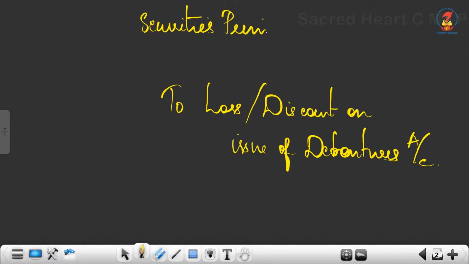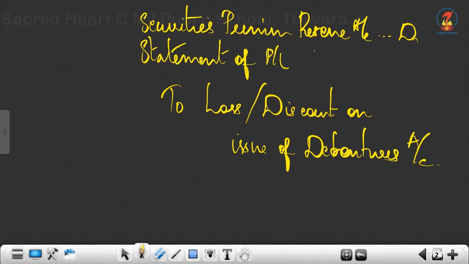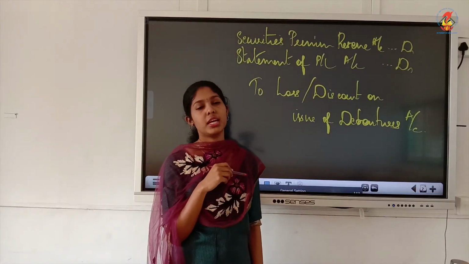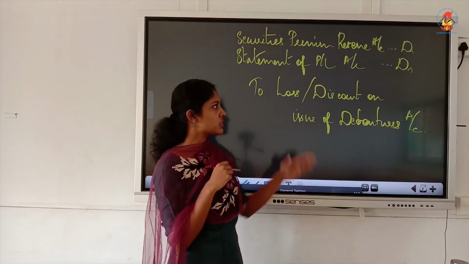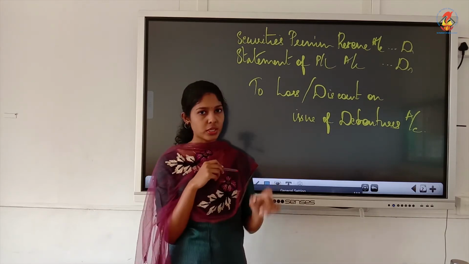So write Securities Premium Reserve account debit, then Statement of P&L account debit, to loss or discount on issue of debentures account. Understood? So this is the entry for writing off loss or discount.